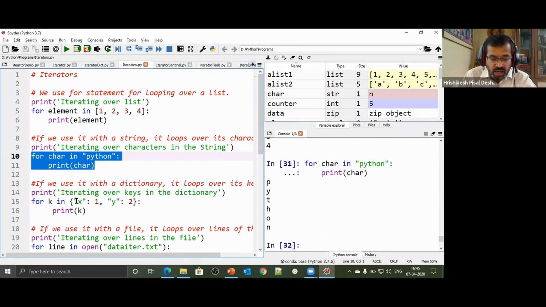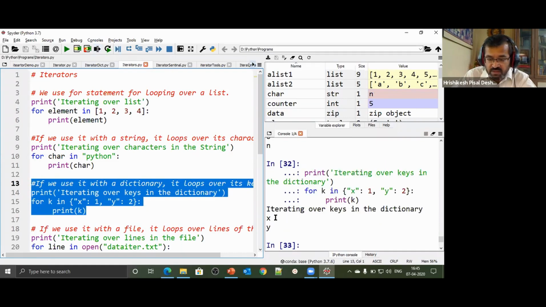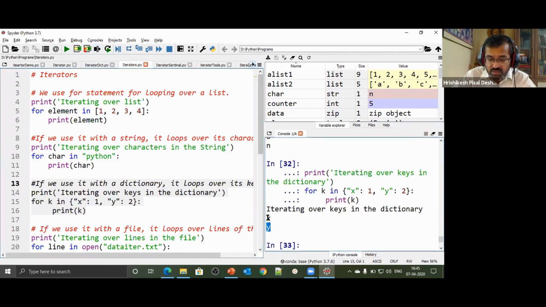I got Python. I have a dictionary. I say for k in x:1, y:2. That's a dictionary. x and y are two keys, and 1 and 2 are values associated with those keys. So I'm going to print all the elements which are present. It has printed only the keys. Therefore the iterator was only the key iterator. So it has given only the keys, not the values.